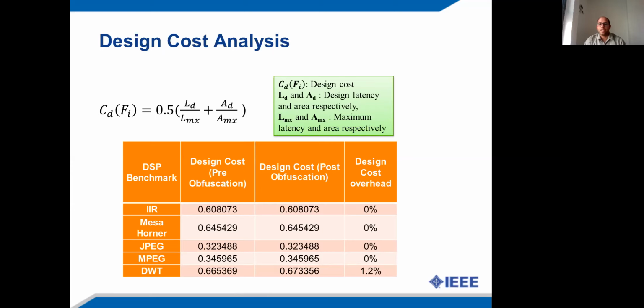This is because the available FE resources are capable to accommodate the pseudo operations, and there is no need of extra mux demux in order to bind the pseudo operations. However, in some cases, the mux demux size may require to be increased. That leads to some marginal design overhead.